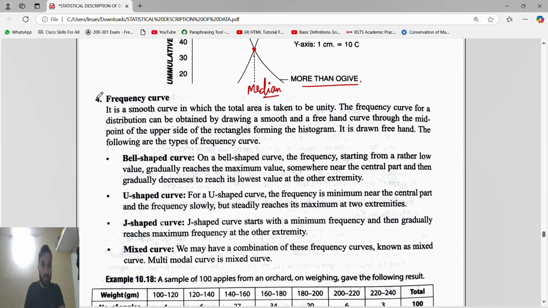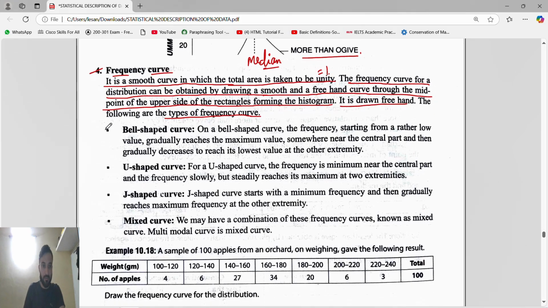Next and the last topic is frequency curve. A frequency curve is a smooth curve in which the total area is taken to be unity, that is, the total area is taken as 1. The frequency curve for a distribution can be obtained by drawing a smooth freehand curve through the midpoints of the upper sides of the rectangles forming the histogram. The types of frequency curve, you can see here, are 4 types.